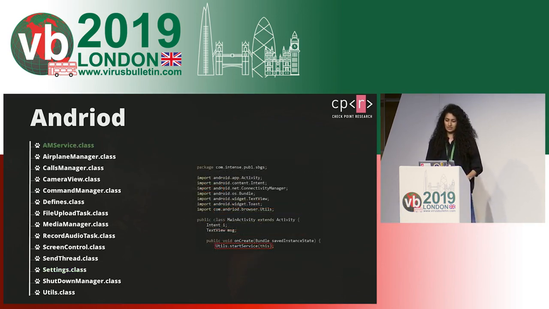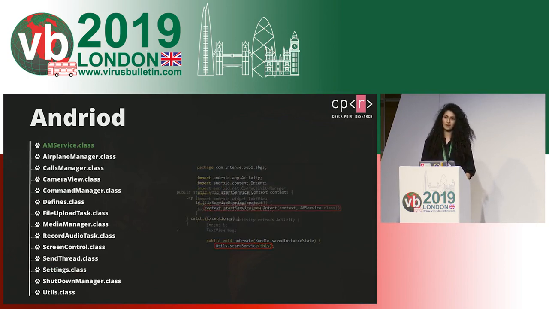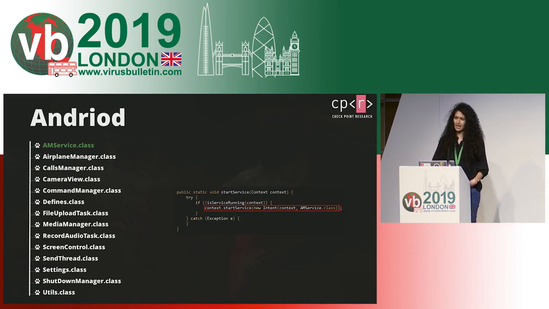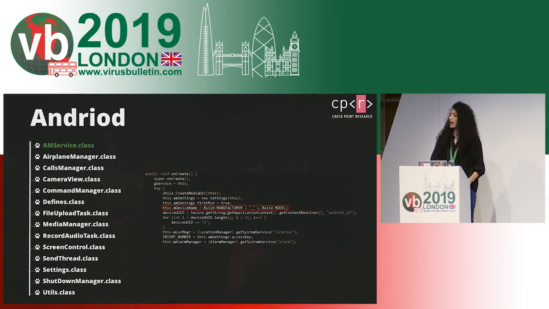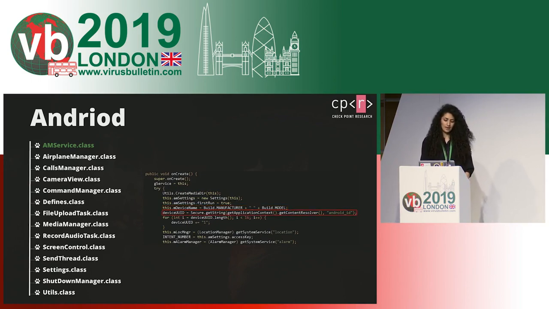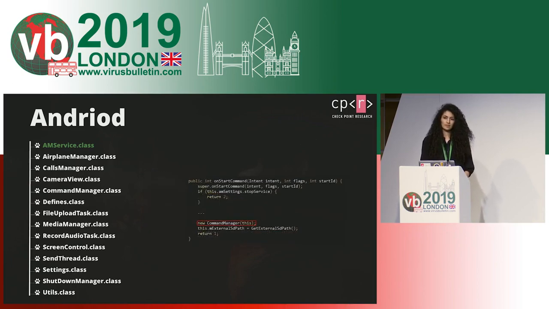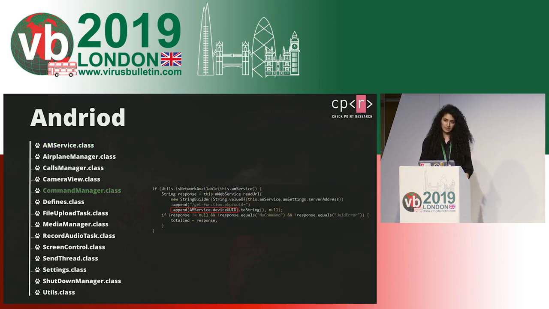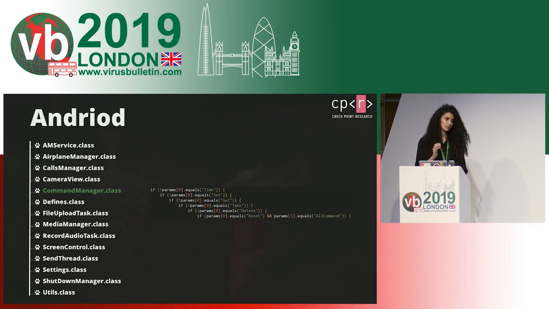When the main activity starts and calls the utils class, utils starts a service by the name of AMService. And AMService, among other things, defines a device name for the device that it is installed on and a unique device ID. It then calls the command manager class. The command manager class takes the device ID we've just seen, appends it to the server address, so it sends it as a parameter to the get.php function, and it can receive back different commands for the application to perform certain tasks on the device. So the application parses those commands and it can perform certain things on the system.